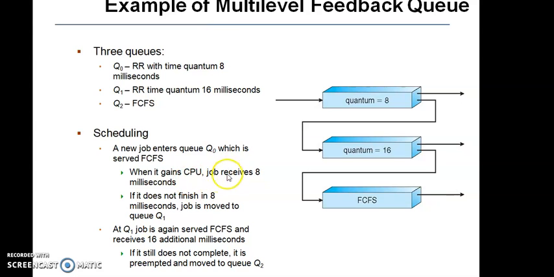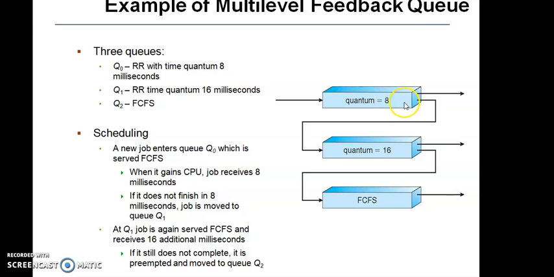When it gains CPU, the job receives 8 milliseconds as per round robin algorithm. If it does not finish in 8 milliseconds, the job is moved to Q1. If the process is completed here within this 8 units of time, it will be terminated and it will go out of the system.